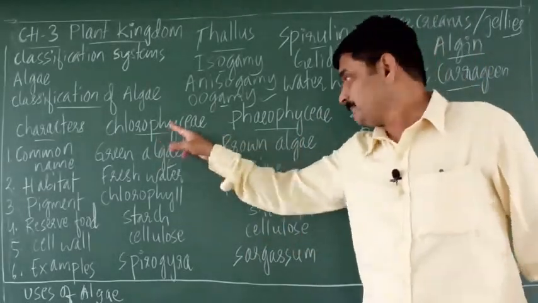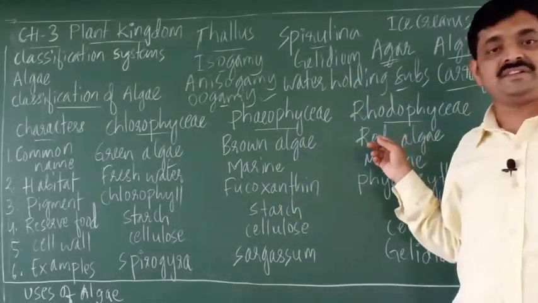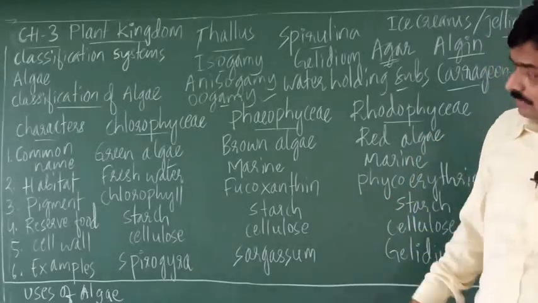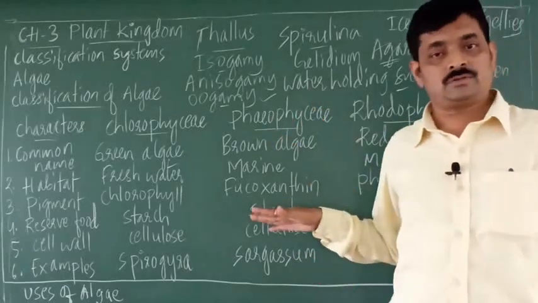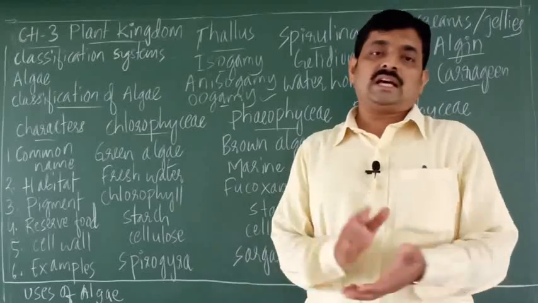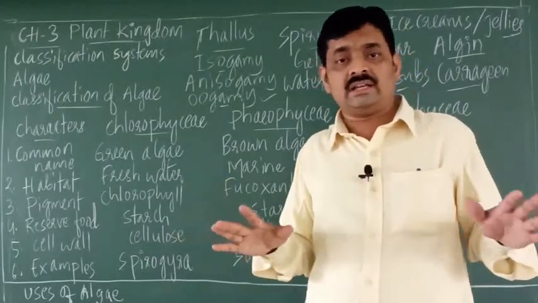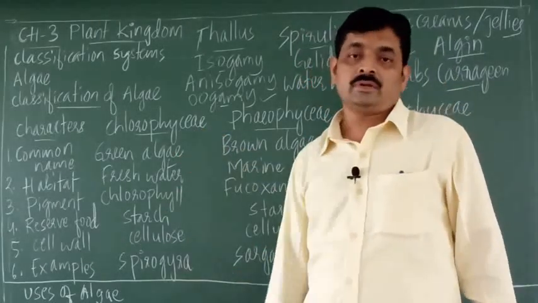So chlorophyceae, phaeophyceae and rhodophyceae. These are the 3 groups of algae. We shall discuss the characteristics of all these groups. Chlorophyceae are commonly called green algae. All green algae belong to the group chlorophyceae.